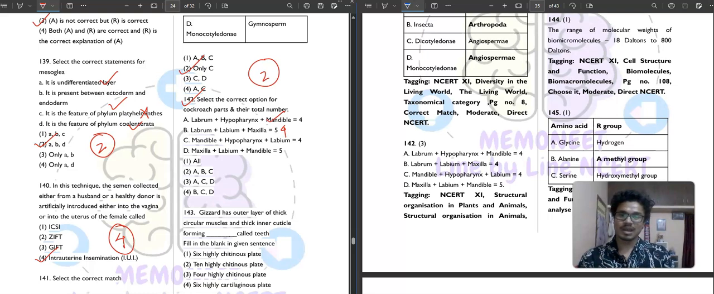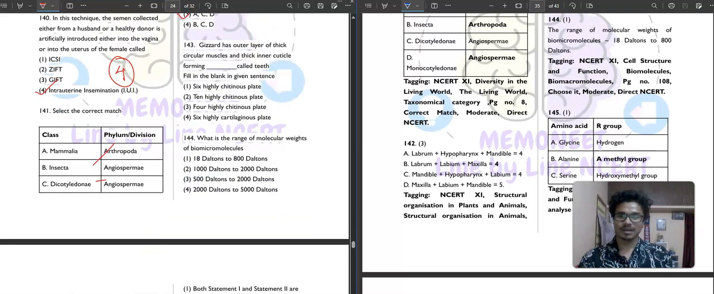Then C, here it is mandible plus hypopharynx plus labium is 4. It is correct. Then maxilla plus labium plus mandible is 5. It is correct. Okay. So what will be your correct answer? B is incorrect. So A, C, D. Third option is your correct answer. It's a very good question.